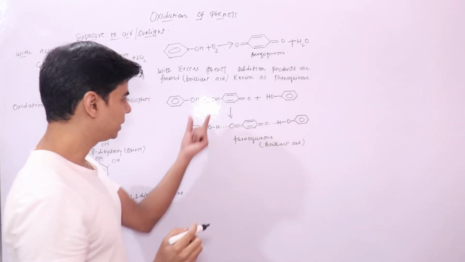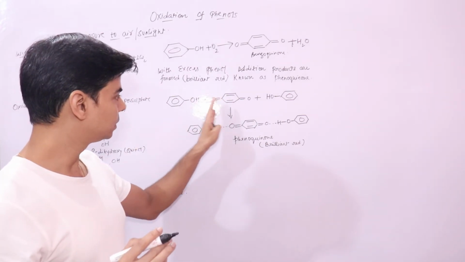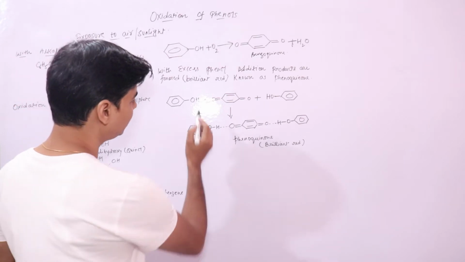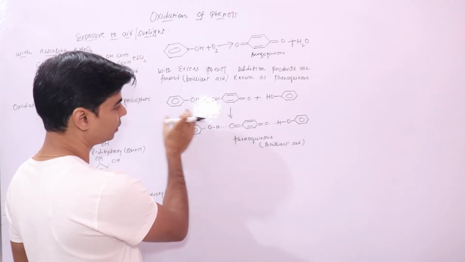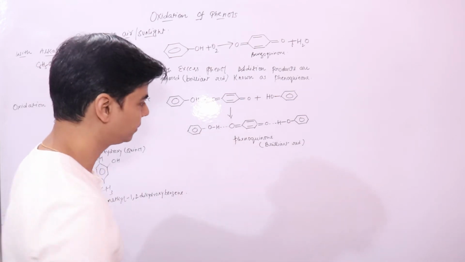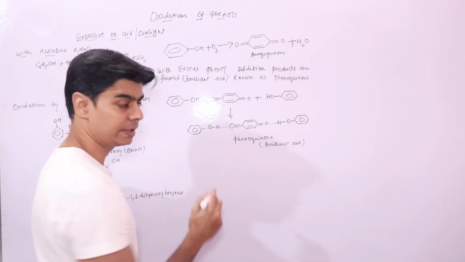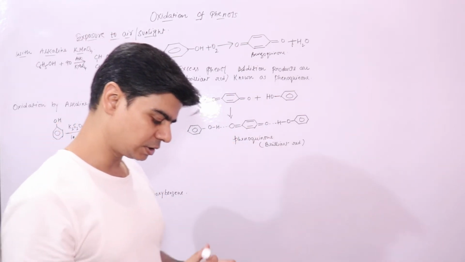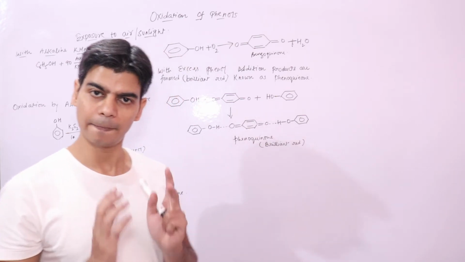It gets connected to the phenol molecules via hydrogen bonding. Hydrogen bonding is shown via these dashed lines. We know that the condition for hydrogen bonding is you need to have a highly electronegative element.